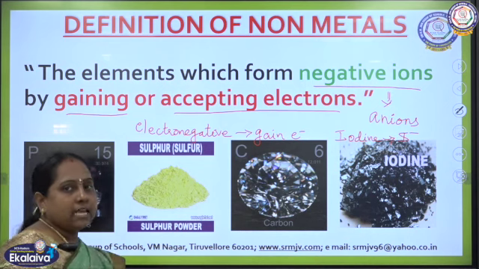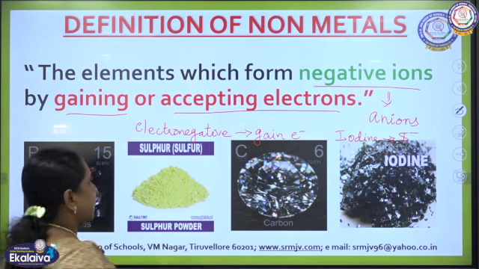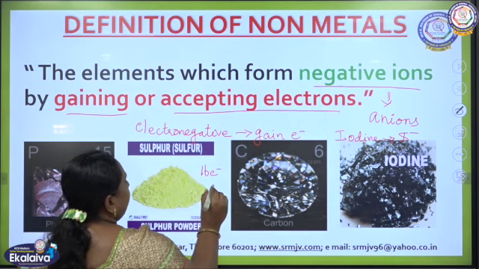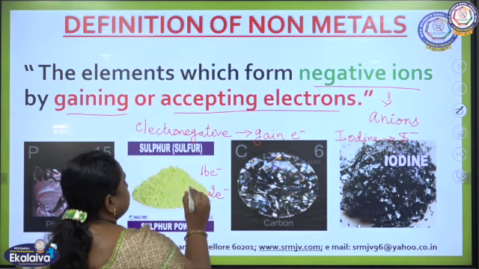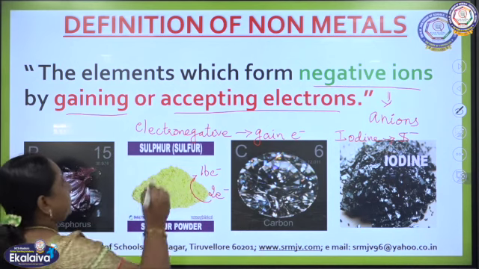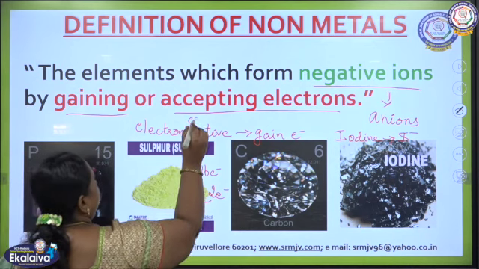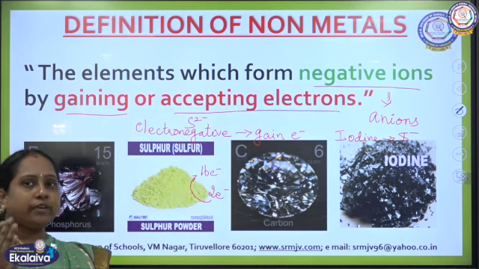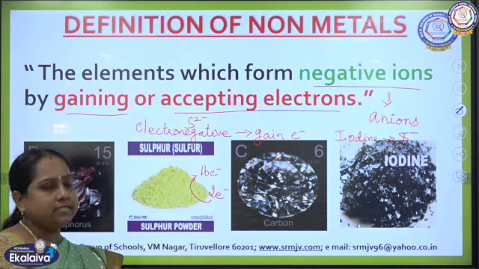Sulfur is also a non-metal, which has 16 electrons. By gaining 2 electrons, it can attain the octet structure. As it gains 2 electrons, it will have the negatively charged ion S2 minus, which means 2 electrons are gained by the element sulfur.